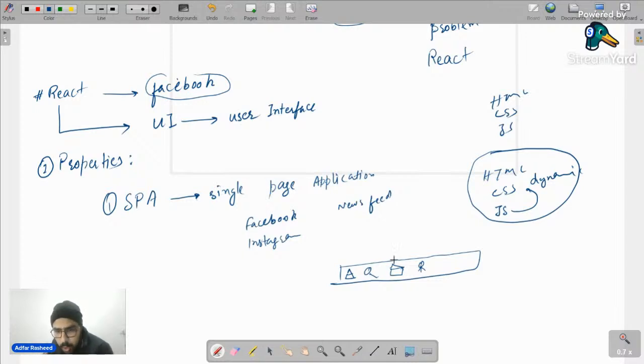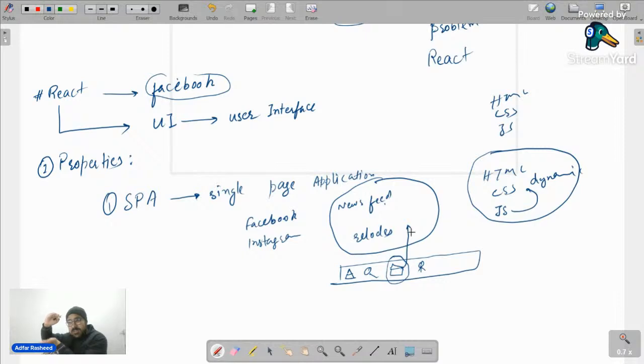When I go to messages on Facebook, do you think it reloads the entire web application? Or do you think it simply changes this particular area where the news feed was visible with the messages? Do you think it reloads the entire resources of the web page, or simply changes one small component of that website and replaces it with the messages?